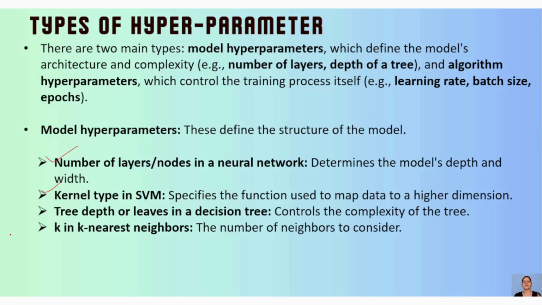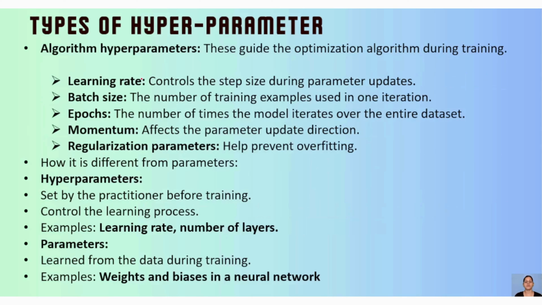So these are different kinds of hyperparameters, and I have shown you a few, and these are model hyperparameters. When we're talking about algorithmic hyperparameters, those are the learning rate, then your batch size when you're considering deep learning, epochs, then momentum, then regularization parameters. That is again one of the algorithm parameters.